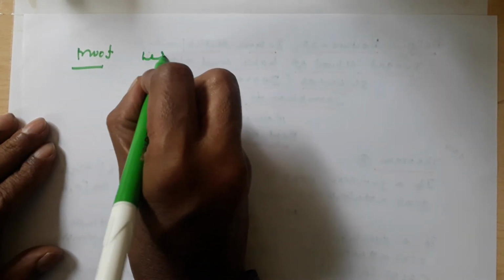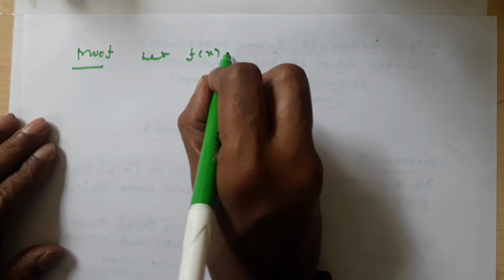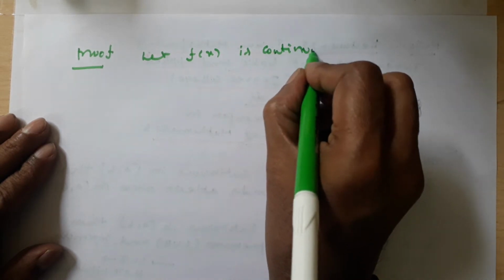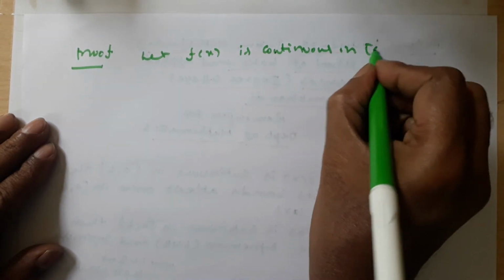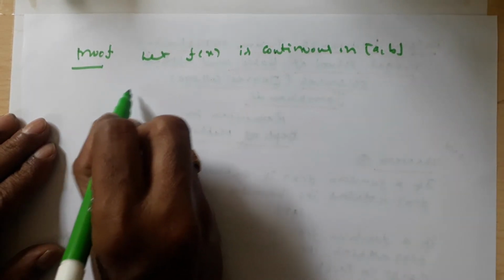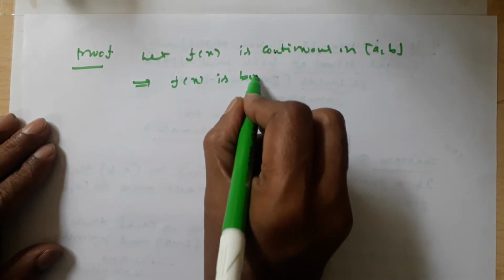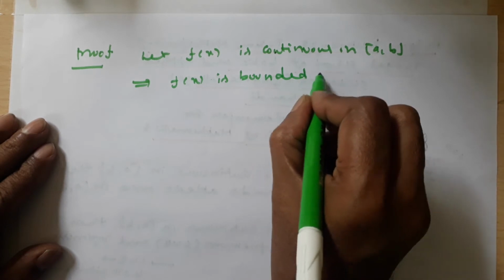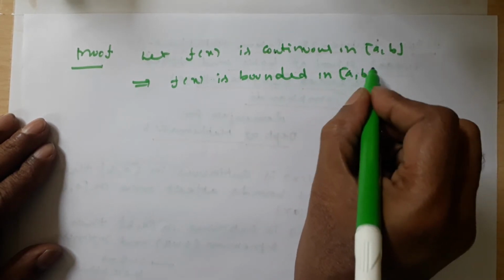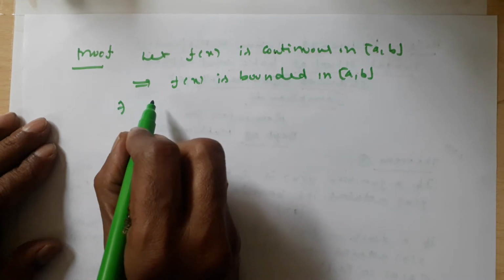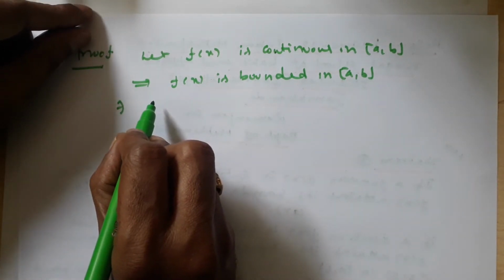Next, proof. Let f of x be continuous in closed interval a comma b. This implies f of x is bounded in closed interval a comma b. Whenever f of x is bounded, it must have an upper bound and a lower bound.